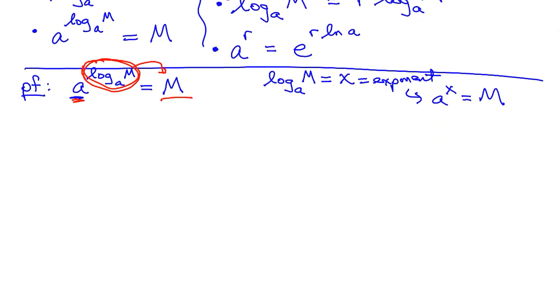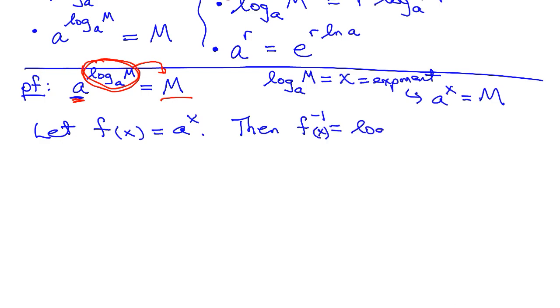So first let's set up some stuff here. Let a function f of x be equal to A to the x power. So I've created a function. Next, I can define what the inverse function is, and we know this from previous lessons. Then f inverse of x is equal to log base A of x. So since f was the exponential function, the inverse must be the log function.